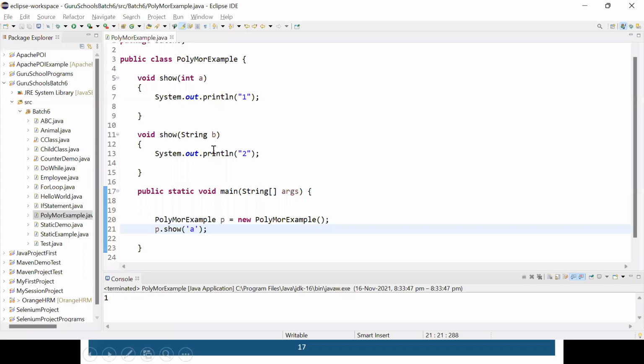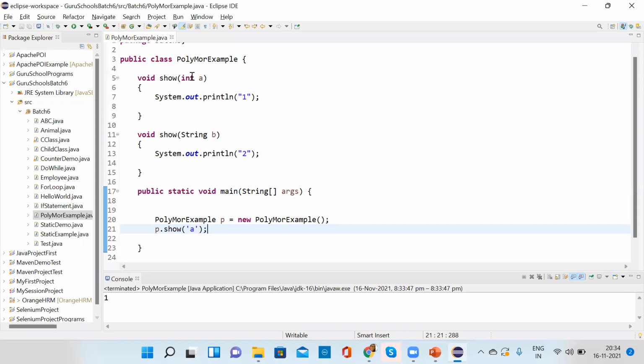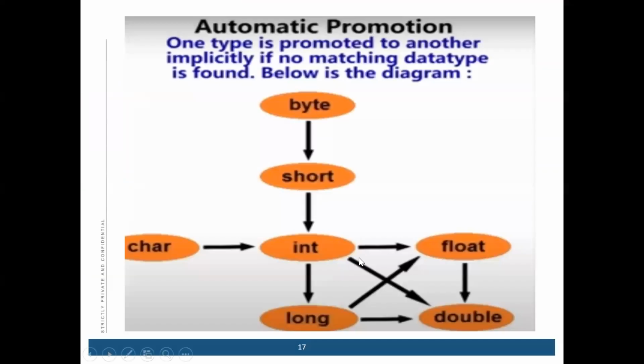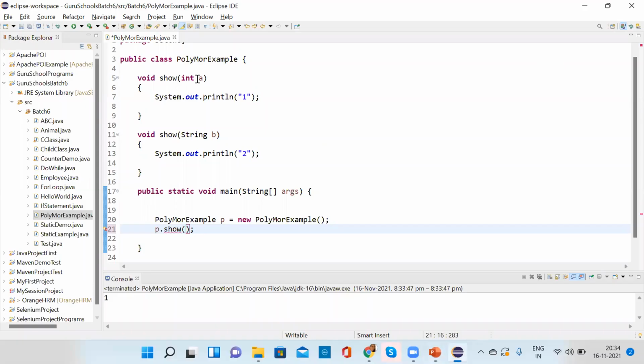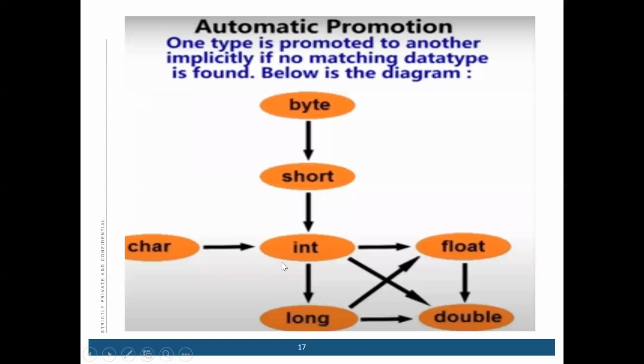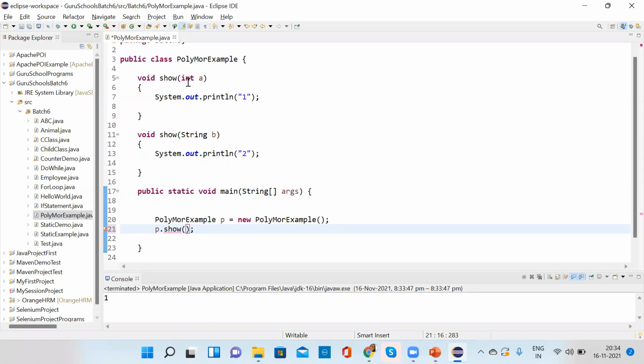Suppose here I am writing integer, and here I am passing float value. No, it is vice versa. Like the arrow, suppose it's a float, then we can pass integer. Suppose you are writing here character, and you are passing here integer, it will not work.